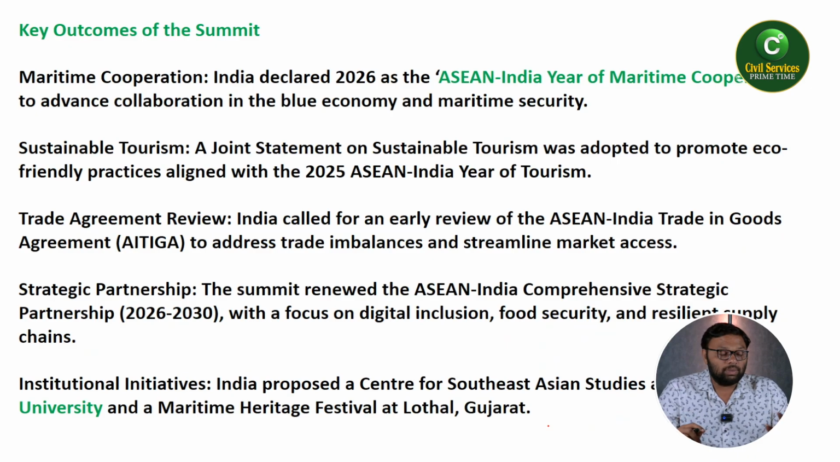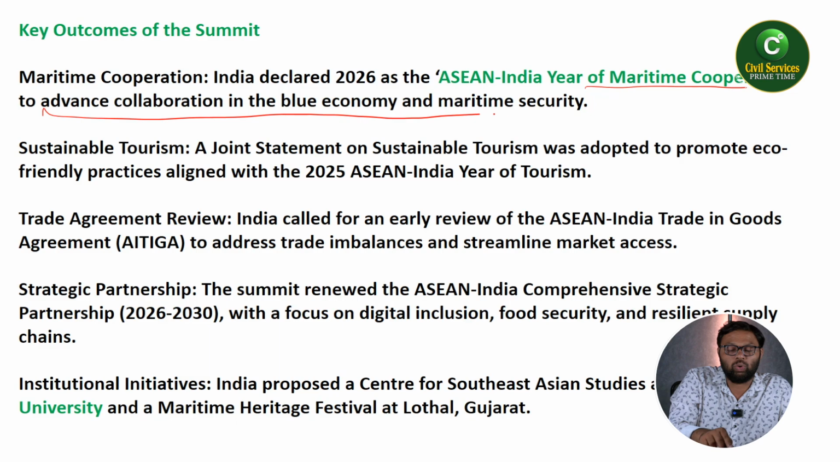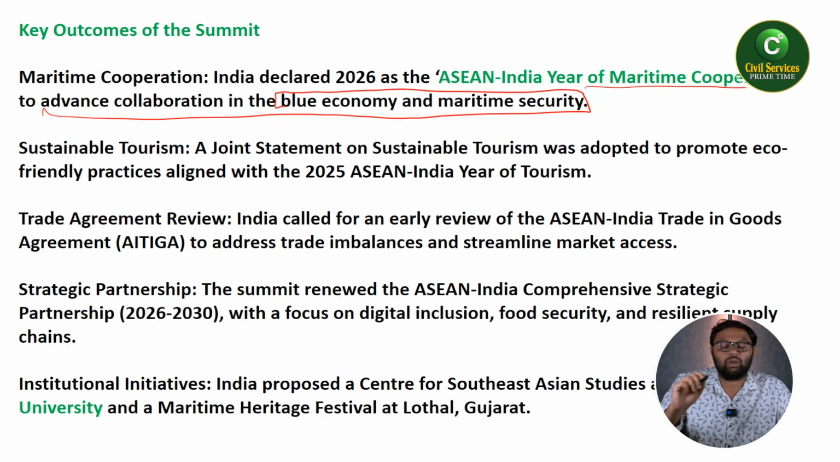And what are the key outcomes of the summit? So obviously the Asian grouping is mostly focusing upon maritime cooperation. India declared 2026, the coming year, as Asian Indian Year of Maritime Cooperation. Nothing but the maritime cooperation between the Asian group and India to advance collaboration in the blue economy and maritime security. Here not only have they focused on maritime cooperation, they also want to promote the blue economy through Asian grouping, and at the same time maritime security also. So what are the security implications, especially in the Asian region? That will also come under the maritime cooperation.